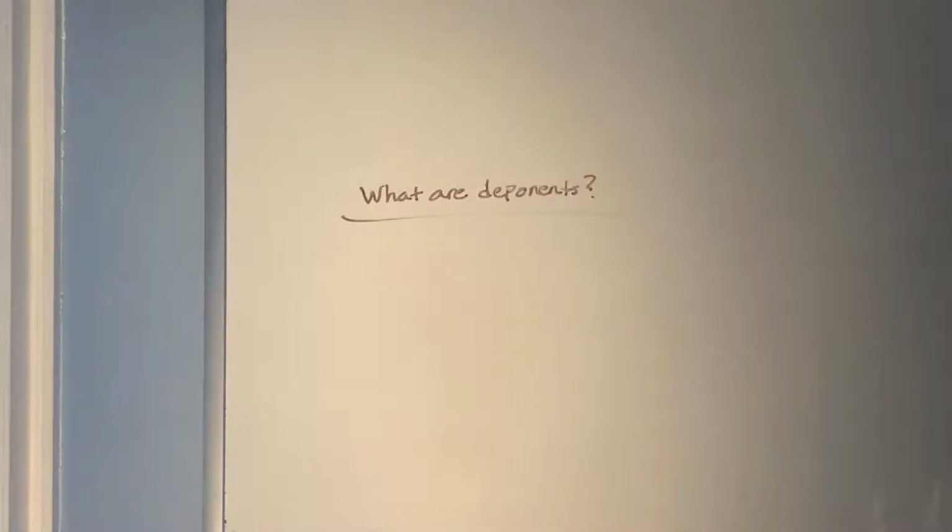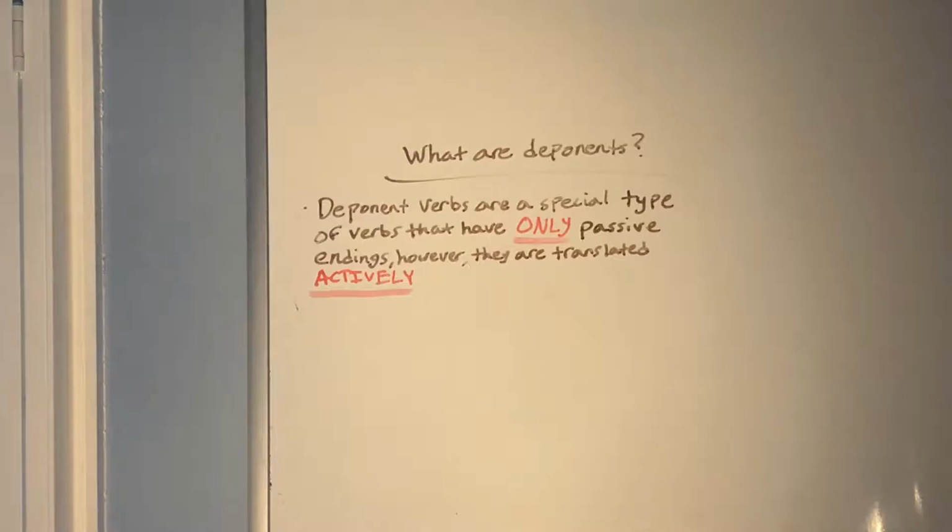Now that we've had our review of the passive endings, you're asking yourself, what are deponents? How does the passive review that we just had relate to deponents? Well, here's how it relates. Deponent verbs are a special type of verb that only have passive endings. However, they are translated actively.